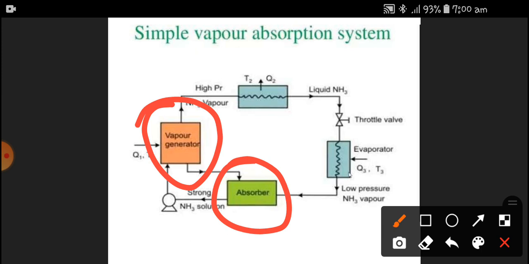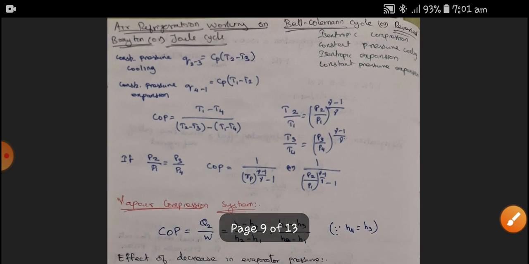So vapor compression cycle will have a better coefficient of performance, whereas for large cooling or a large area of refrigeration we use the vapor absorption system. That we are going to cover one by one. So the figure you have to notice this. First we go with the air refrigeration cycle.